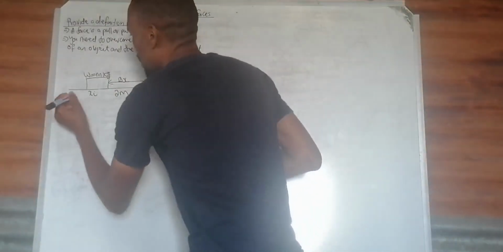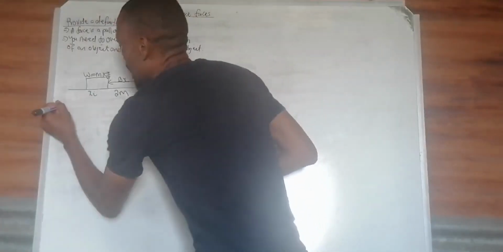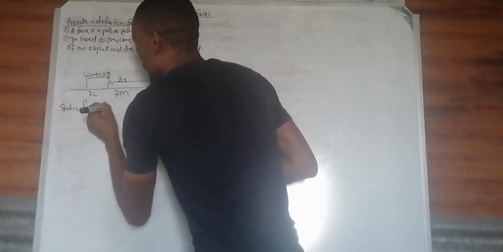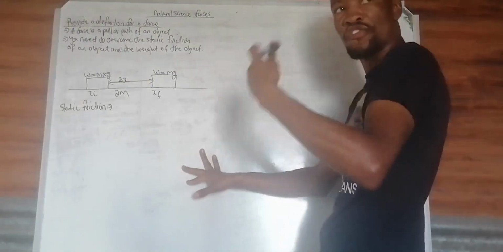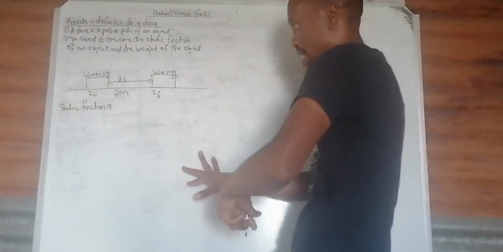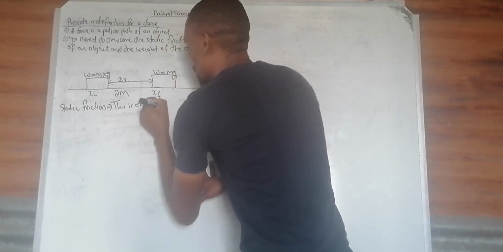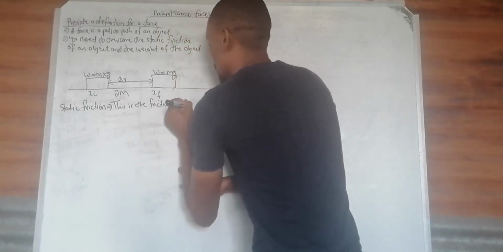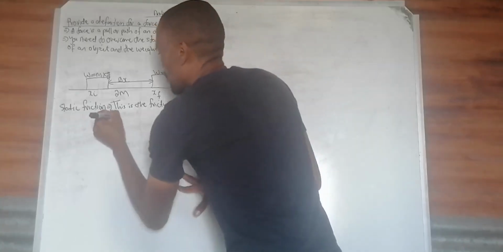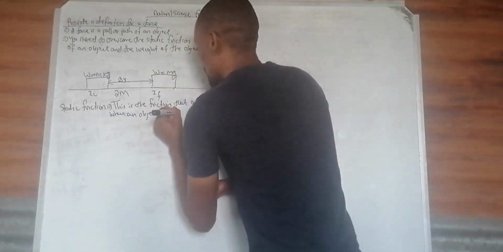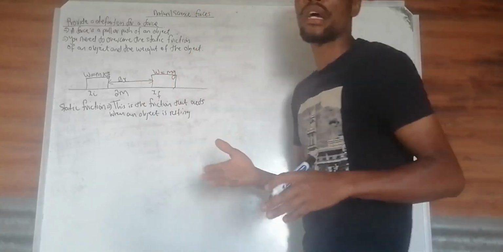So we have two things. Static friction is the frictional force acting when an object is at rest. It acts between two surfaces, the surface of the object and the surface where the object is resting.